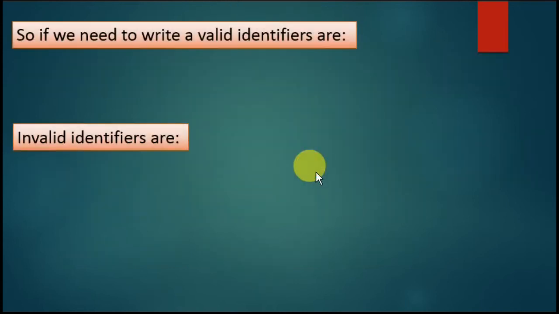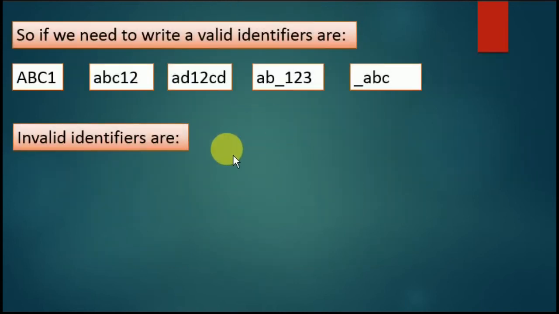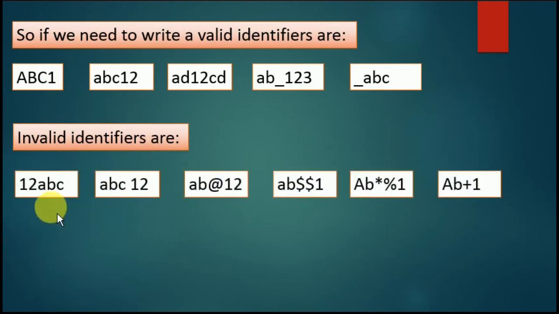I'm going to show you valid and invalid identifiers. These are the valid ones: ABC1, ABC12, AD12CD, AB_123 or _ABC. These are the valid identifiers. And these are the invalid ones.